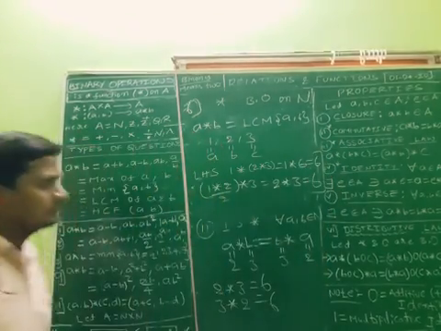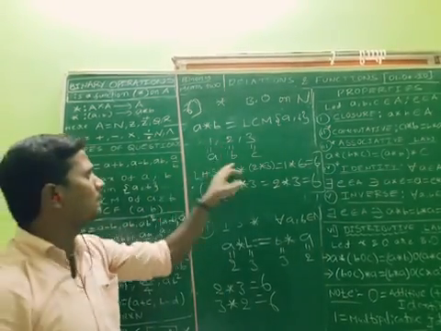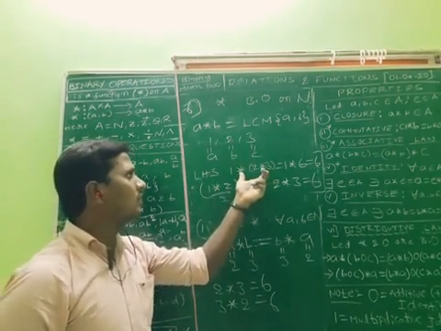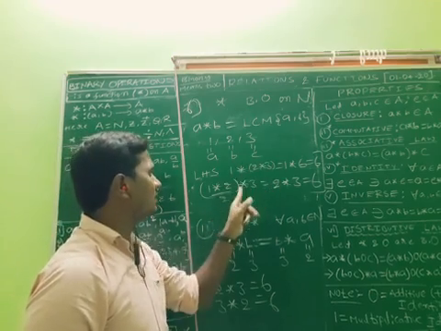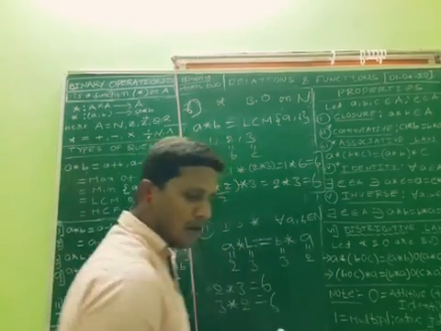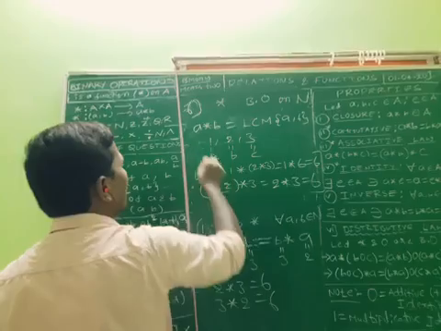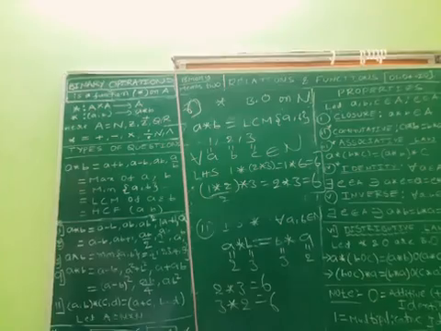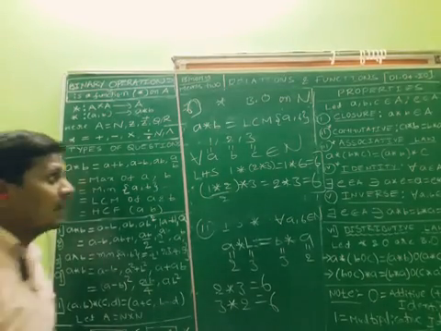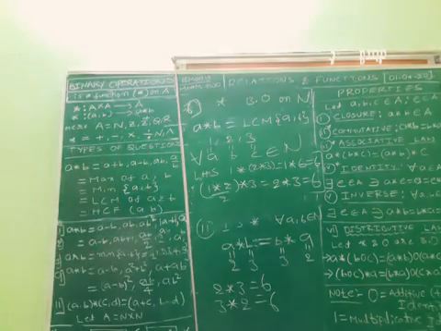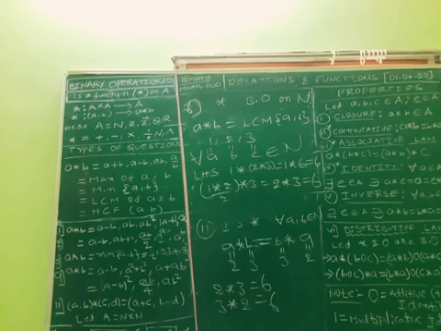I am taking a, b, c values as 1, 2, 3. Now we got that both sides are equal, so it satisfies the associative property for every a, b, c belonging to the natural numbers. See, I am telling you that the concept is very important, right?